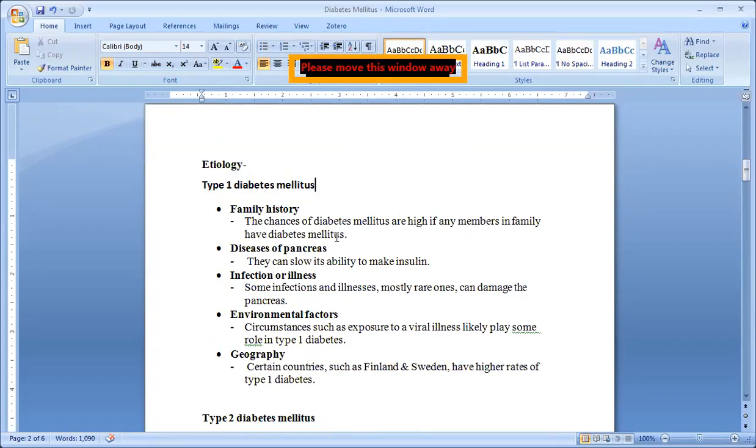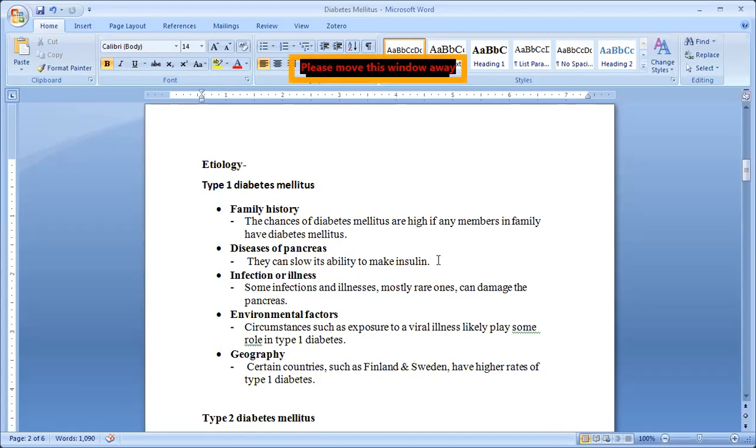The chances of diabetes mellitus are high if any members in the family have diabetes mellitus, meaning it is sometimes hereditary from the parents to the offspring. Then disease of the pancreas: if there is a disease of the pancreas, then the pancreas will not be able to secrete the insulin.